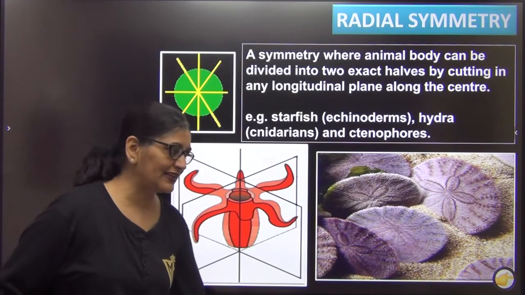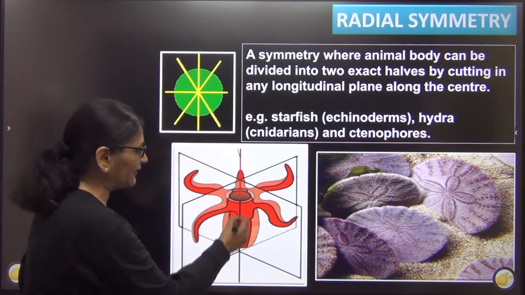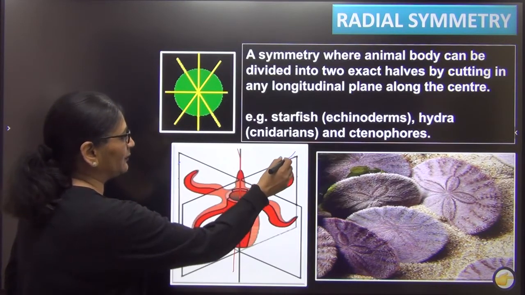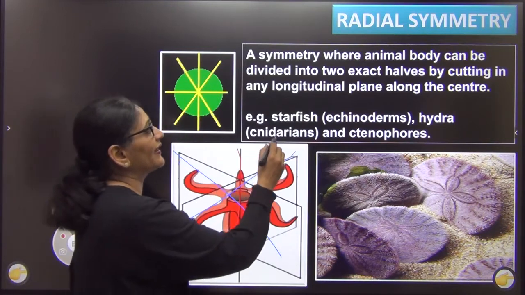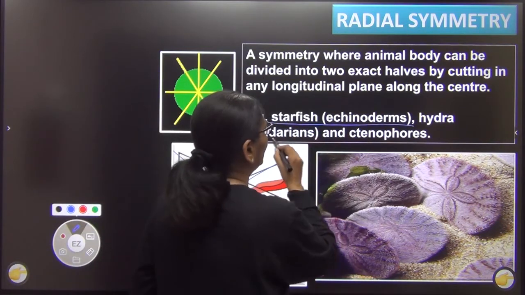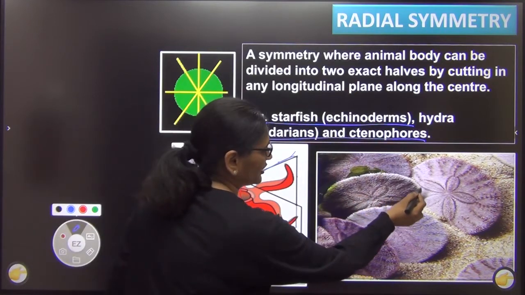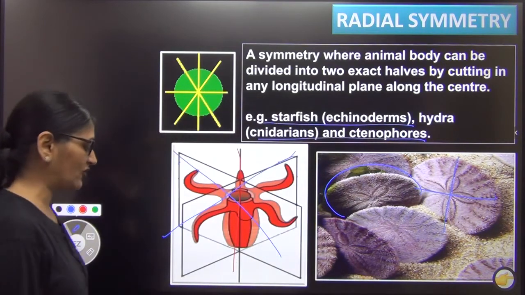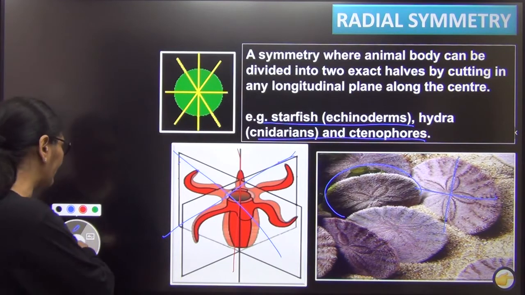If you look at radially symmetrical, this is the diagram in your NCERT as well. Any plane which passes through the center, any plane, right, it will divide the body into two equal halves. See here I have drawn it. In this come your echinoderms, cnidarians and ctenophorans, right? You can see here I have put some photos of echinoderms. They all are radially symmetrical. I will give you the tabular form of the same, so don't worry for that.